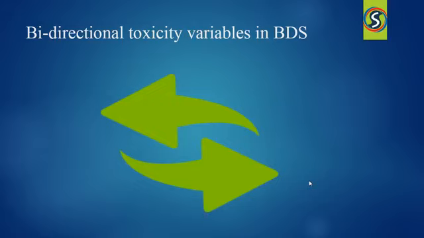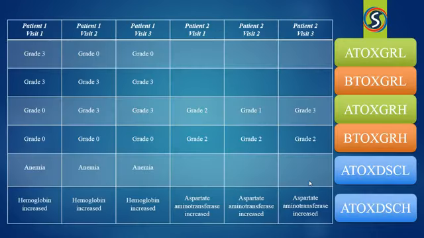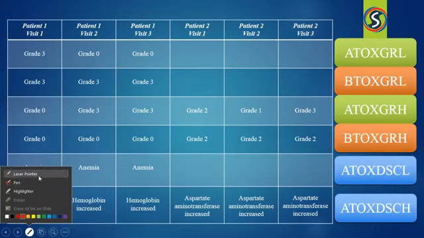Now suppose, what does the bidirectional mean here? When I speak about bidirection, it is nothing but it has a two directional purpose. So there are some variables that support the analysis of the parameters for which the toxicity is defined in two directions. Now let's understand this with an example. Suppose the sponsor decided to include the grade in these four variables. So I can see these four variables here on the right hand side.